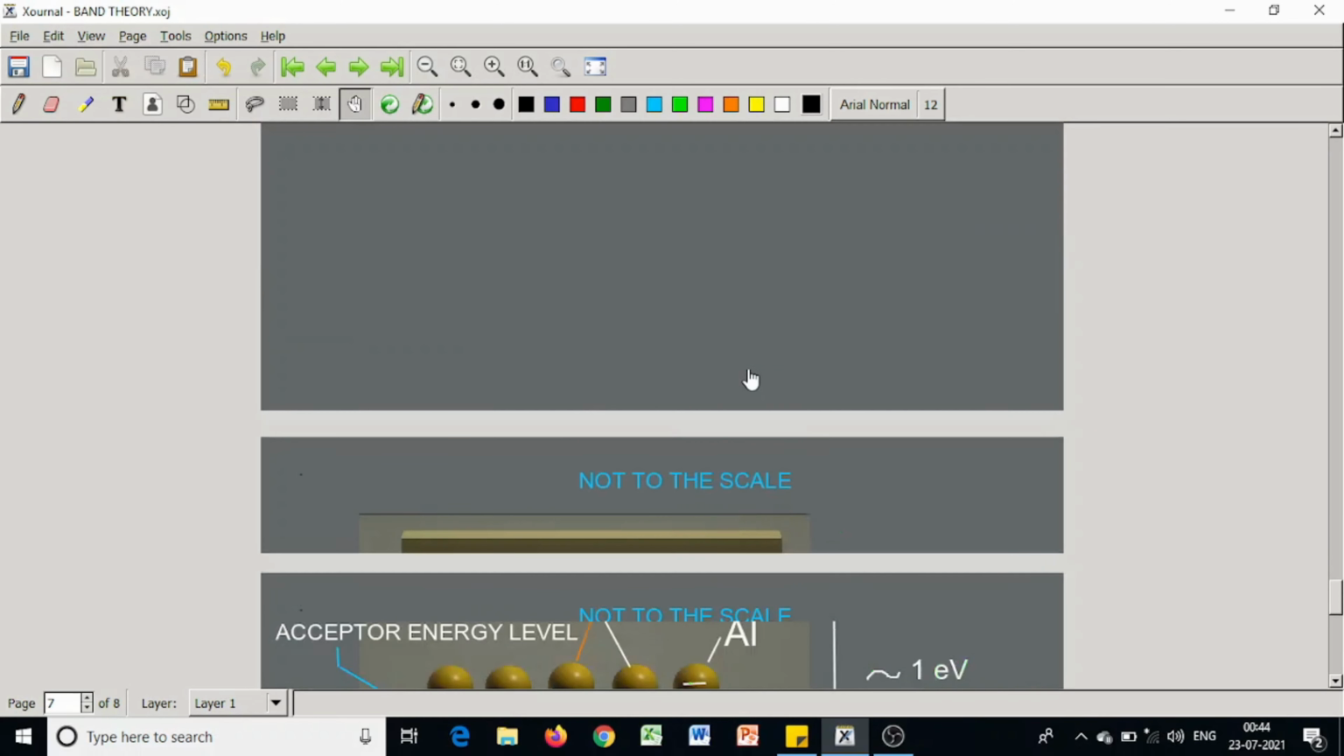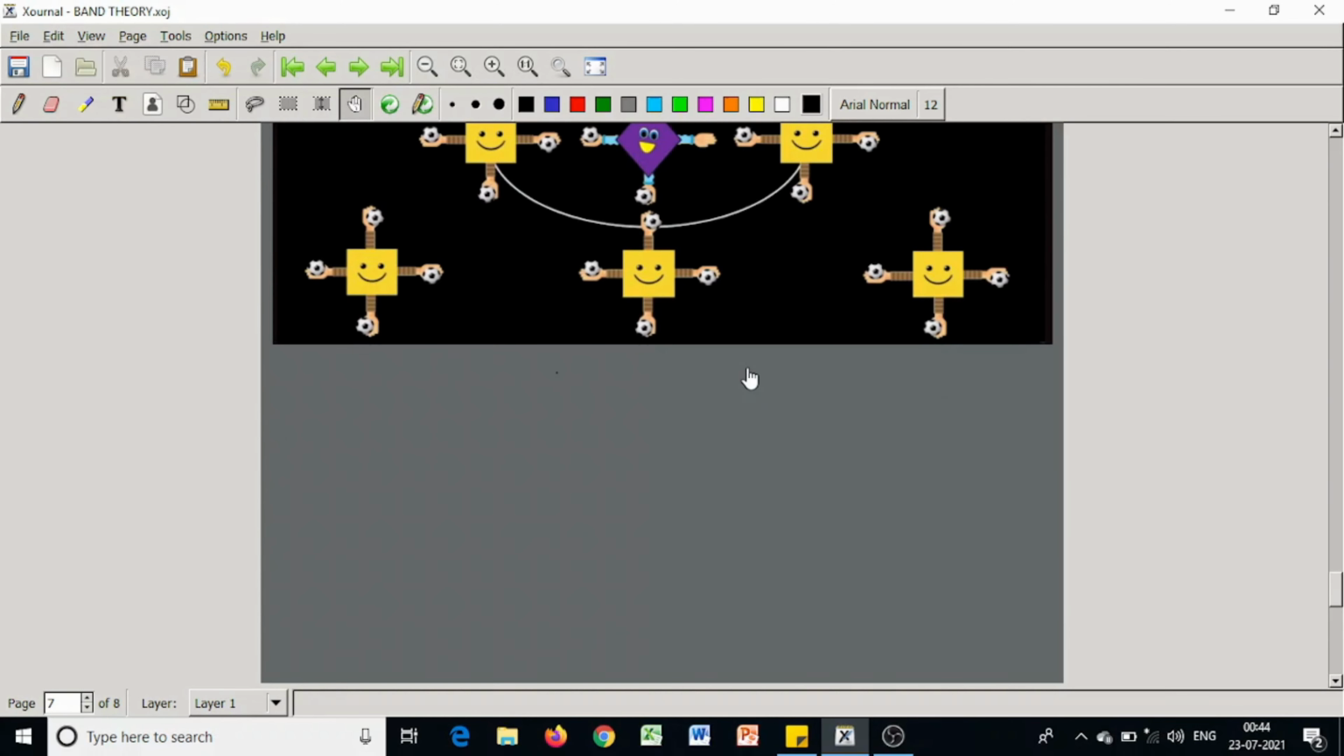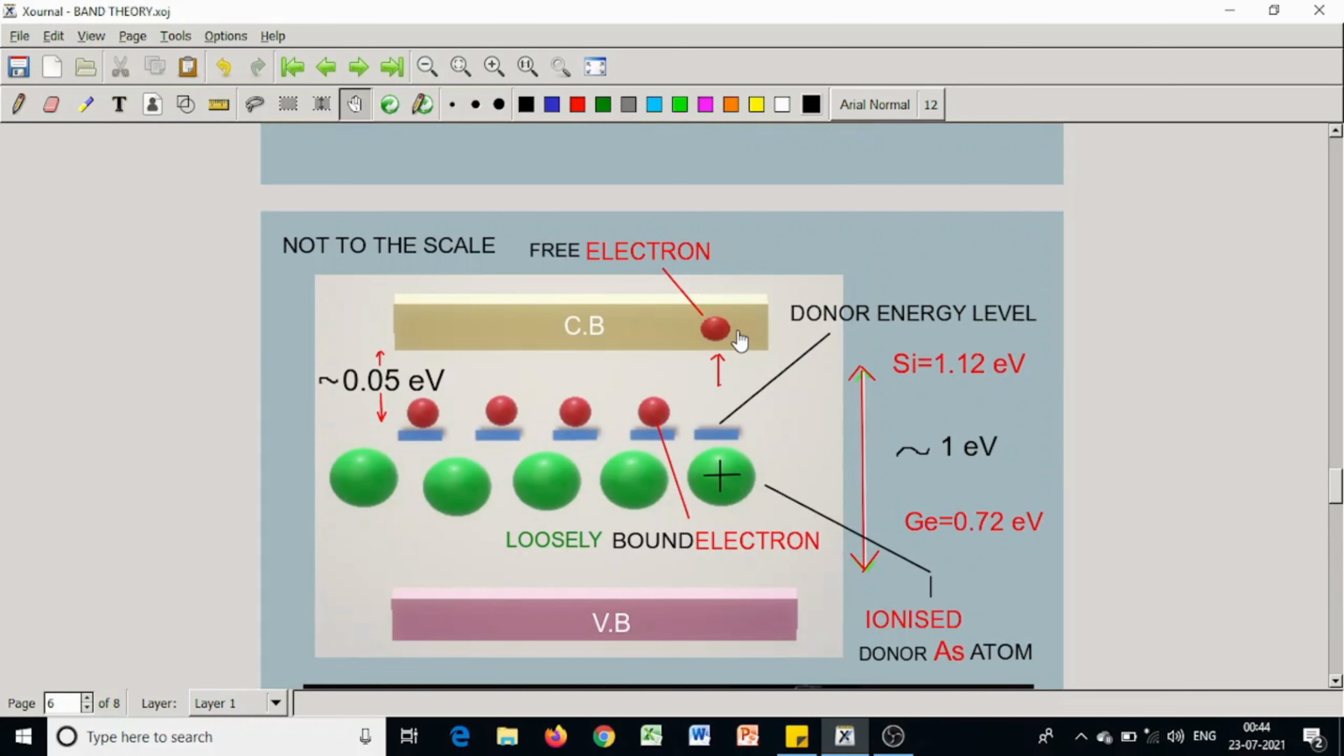Now, these impurity levels are filled at 0 Kelvin. This electron will then reside in this position at 0 Kelvin. The energy gap between the impurity level and the bottom of the conduction band, this is the bottom of the conduction band, and this is the impurity level.